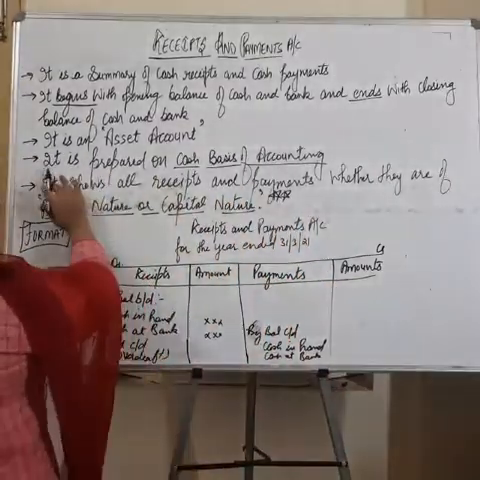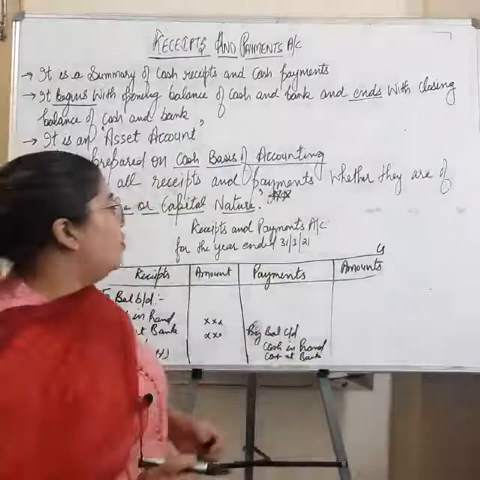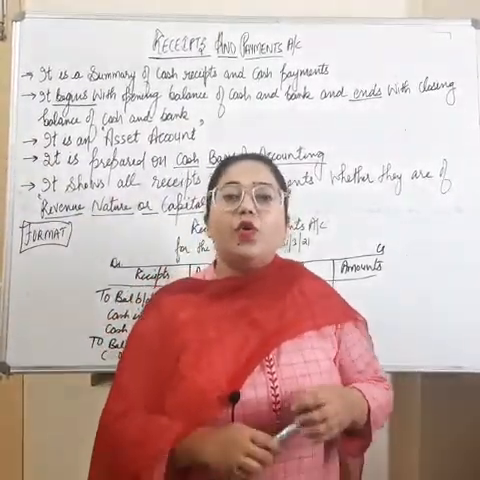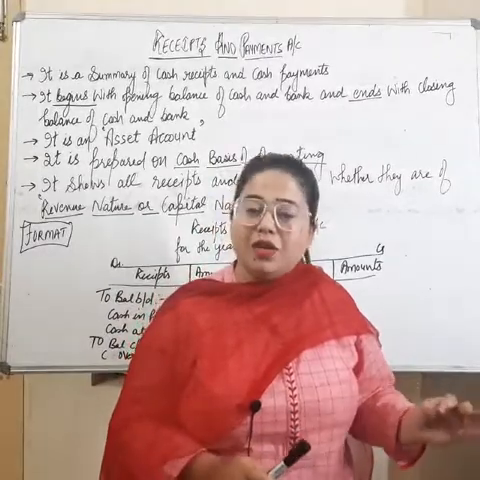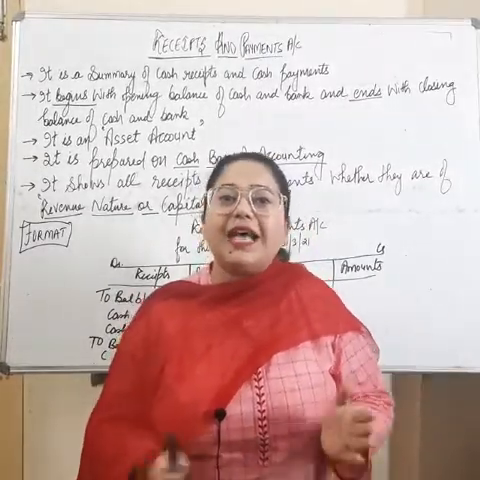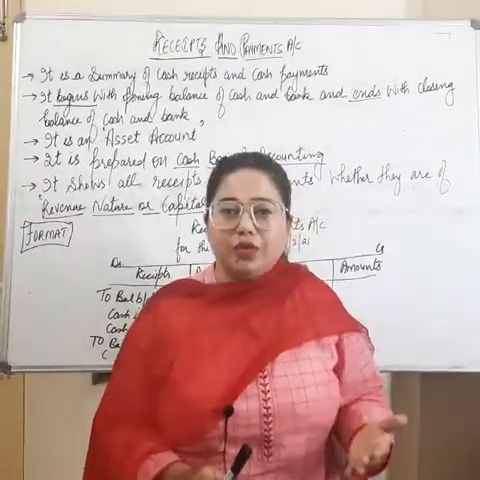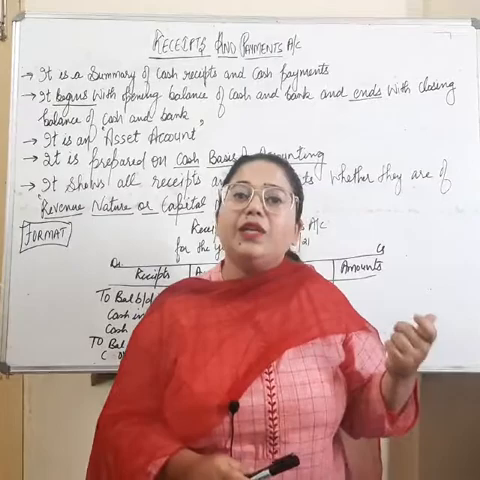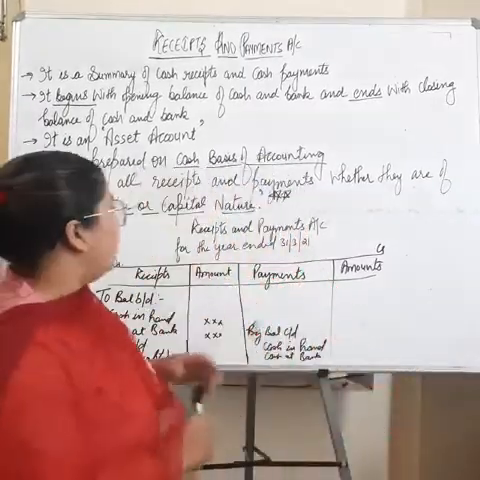Next point is it is prepared on cash basis of accounting. While making receipts and payments account, we have to record only cash basis transactions. As I have already written here, only cash receipts and cash payments we have to include. So we have to ignore credit based transactions. That is why it works on cash basis of accounting.